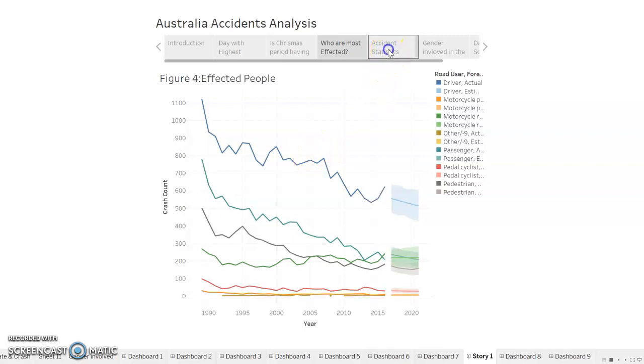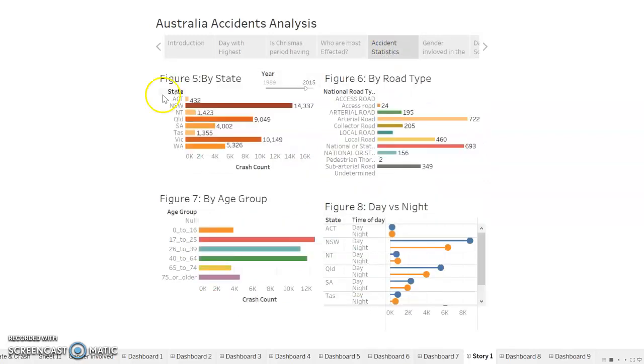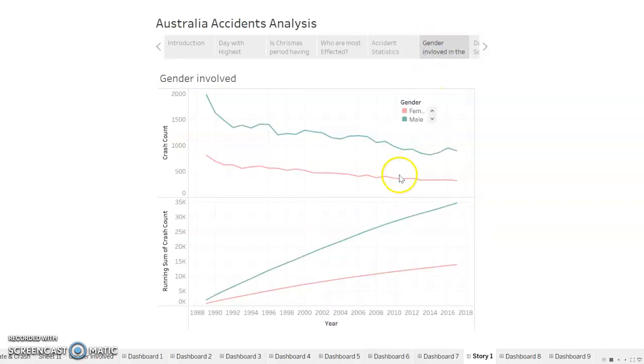And we can continue, and then we have more details based on the different states that have accumulated more accidents, the road type where the accident actually happened, the age group of the people that were involved in those accidents, and whether it was during the day or during the night. And we also have another part of the graph that shows us the trend of the gender of the people involved in those accidents, whether they are male or female.